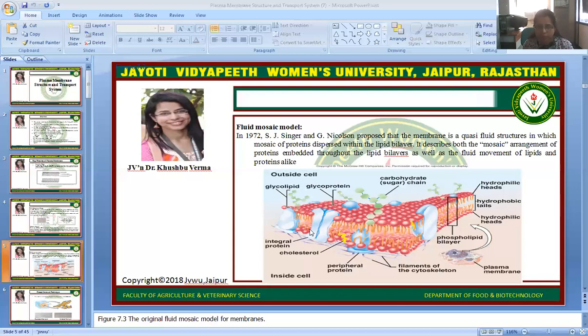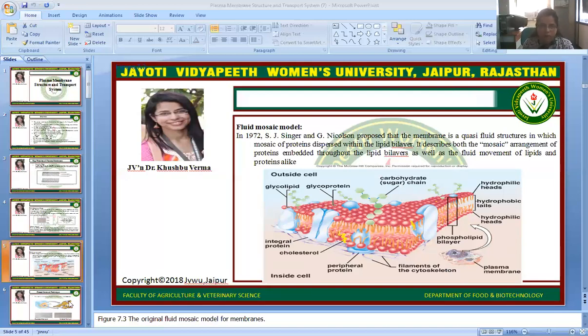These types of proteins are embedded throughout the lipid bilayer and they help in the transportation process. Some carbohydrates are also present in the cell membrane. They can be attached to the protein and are collectively known as glycoproteins. If they are attached to the lipid molecules, they are known as glycolipids. Carbohydrate chains can be attached simply. So this is the whole structure of the fluid mosaic model, where we can see that the membrane is a quasi-fluid structure in nature.